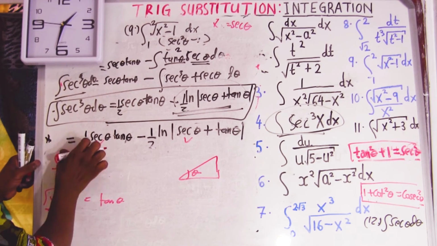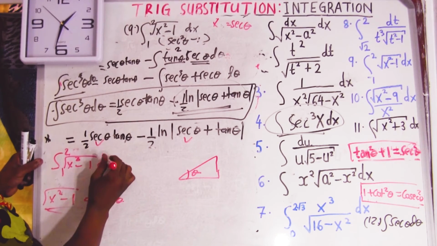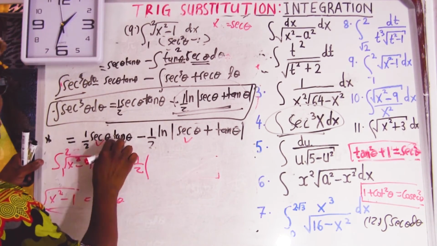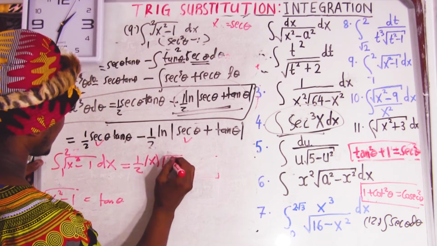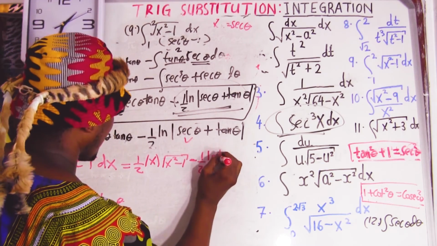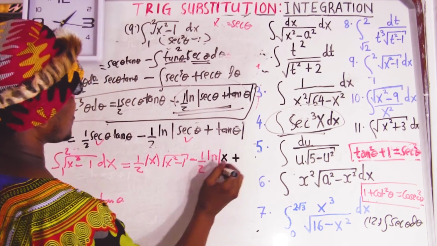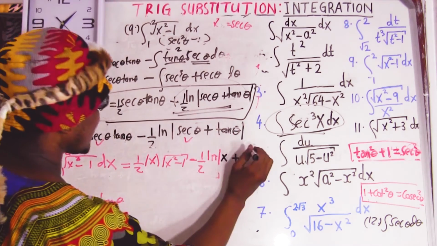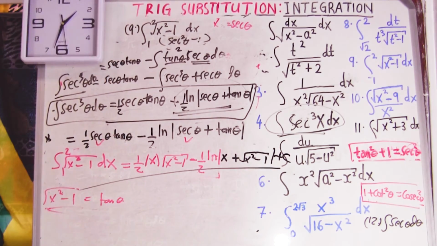With no limit, because in x squared minus 1, the x equal to a half. Sec, what is sec? Sec equals x. Tan equals this, the square root of x squared minus 1, minus a half ln absolute sec, which equals x, plus tan. What is tan? The square root of x squared minus 1. And you plus your constant C. We're done.